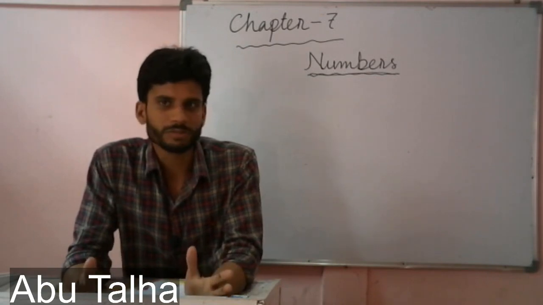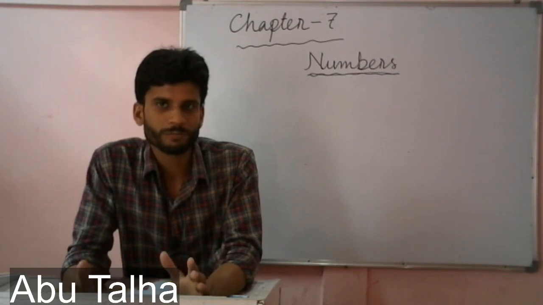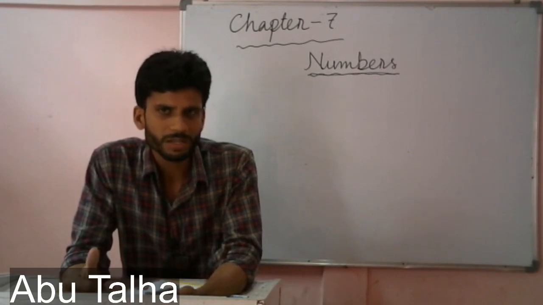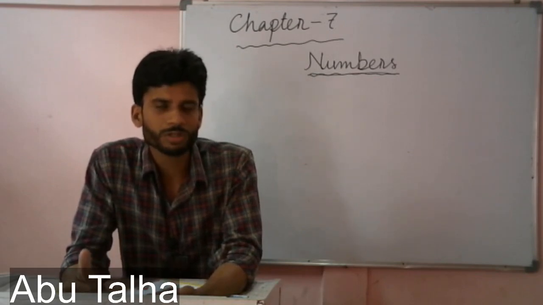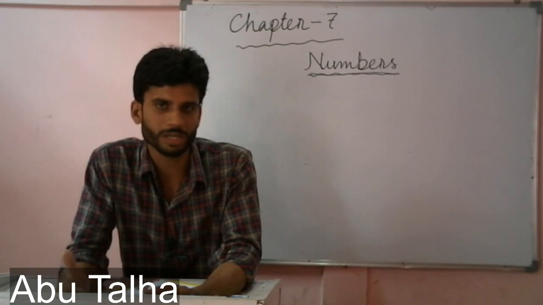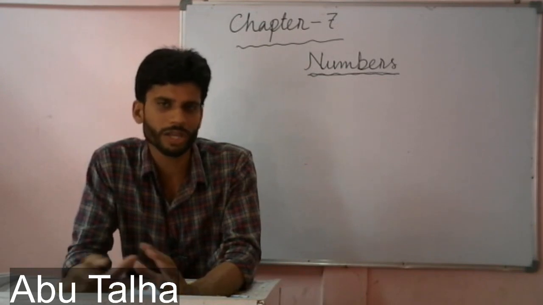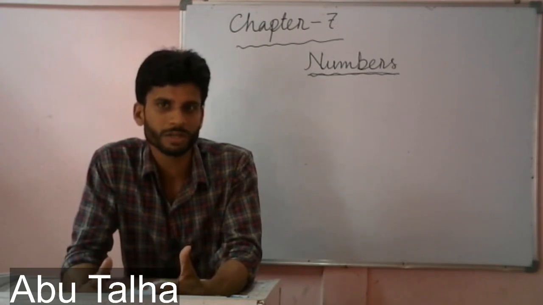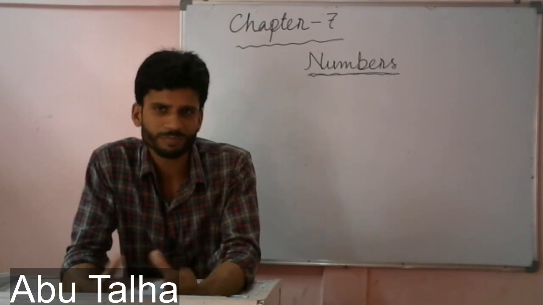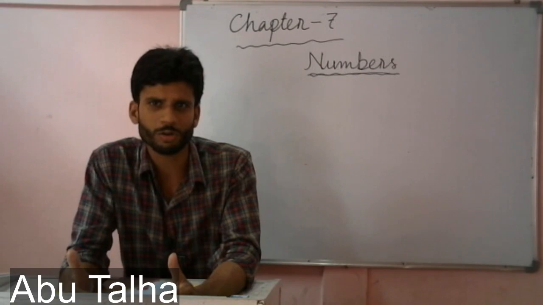There are two numbers in English, singular and plural. So what do we mean by singular number? Nouns which refer to one person or thing or animal or anything, any noun which indicates one, is called a singular number or singular noun.